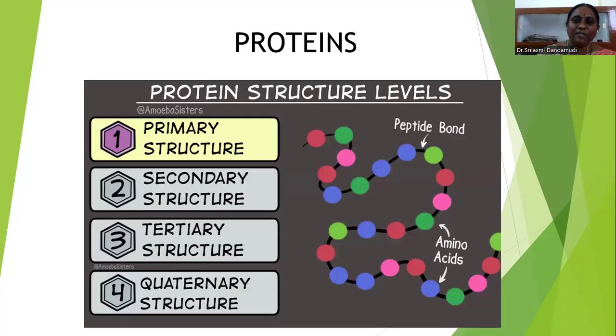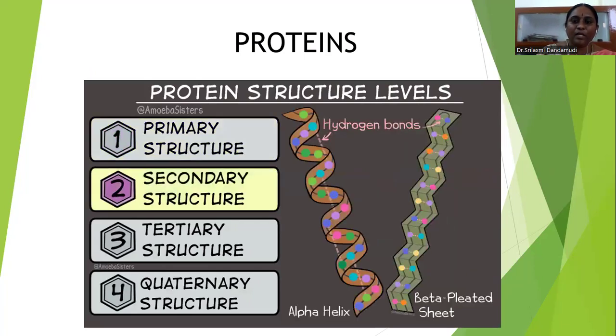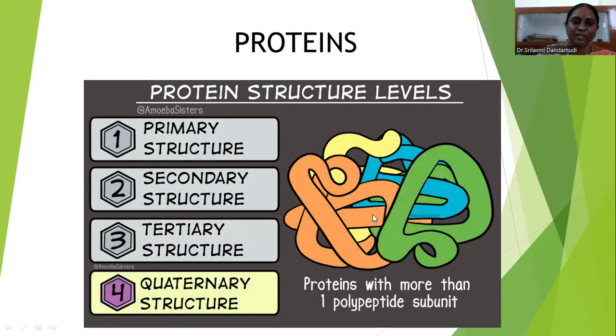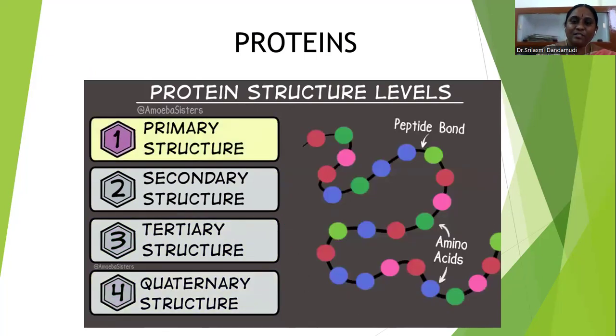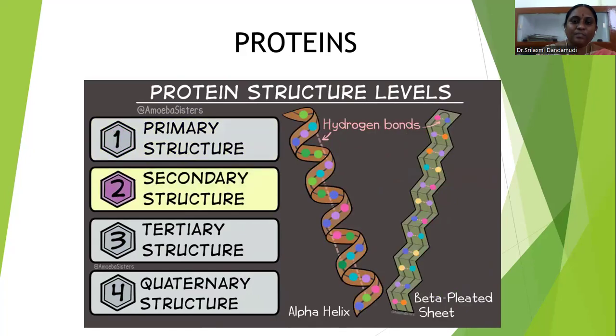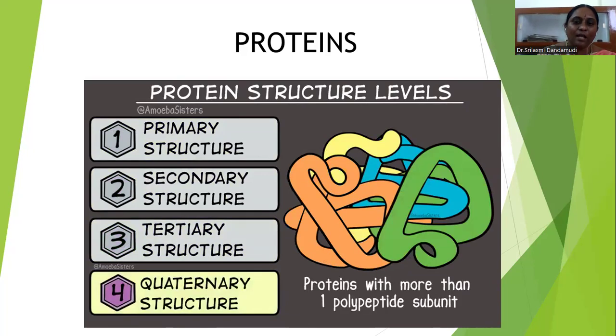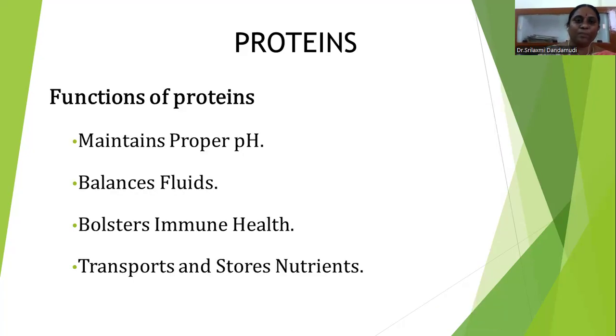The primary structure contains peptide bonds and amino acids, and along with these, hydrogen bonding is present. Here R group interaction is present, and that is the quaternary structure. The tertiary and quaternary structures contain the foldings. So this protein has four types of structure: primary, secondary, tertiary, and quaternary structure. It contains a number of polypeptide chains.